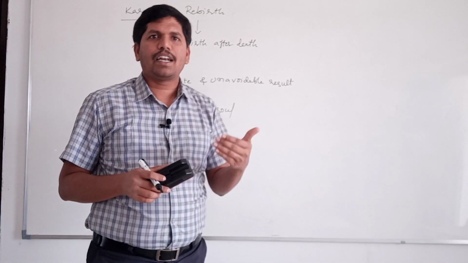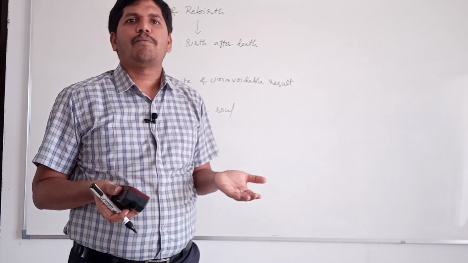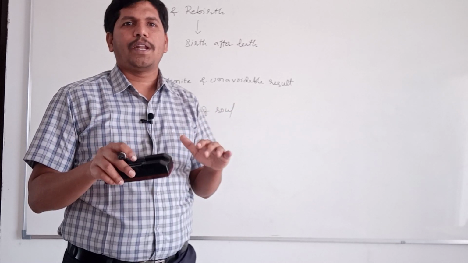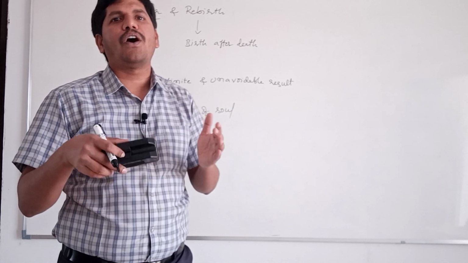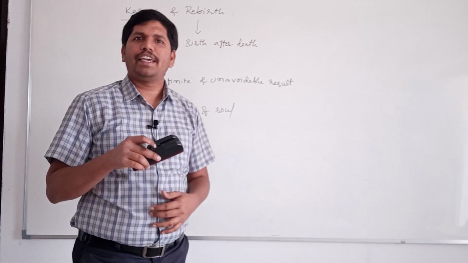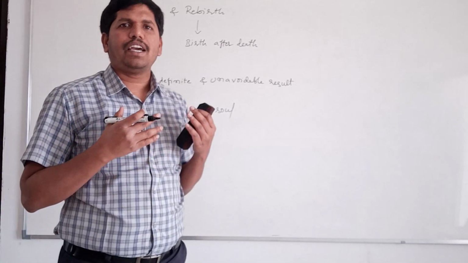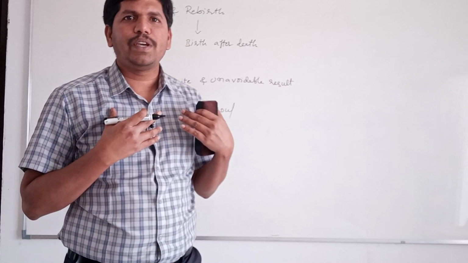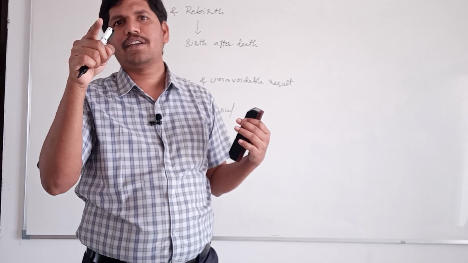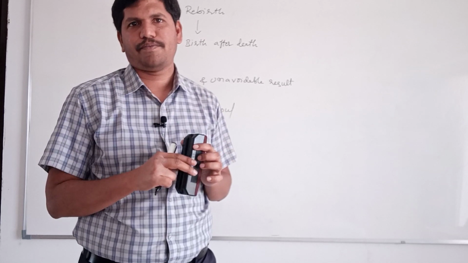After rebirth, in that life, again we will be involved in certain actions. Some actions may be good, some actions may be bad. Again in that life also, you may not be in a position to receive the results of all the actions performed by us in that life. That's why again to receive the results of that action, our soul takes another birth. That's why our soul is tied to a continuous cycle of birth, actions, death, and rebirth. Like this, our soul is tied to a continuous cycle of birth and rebirth.